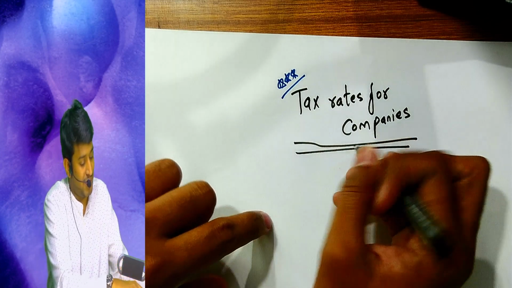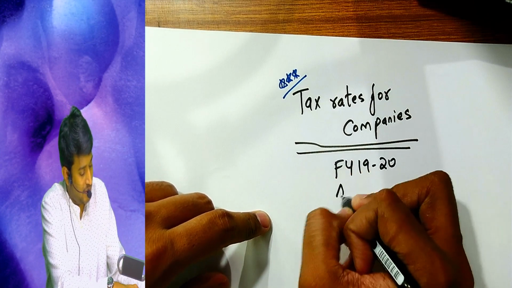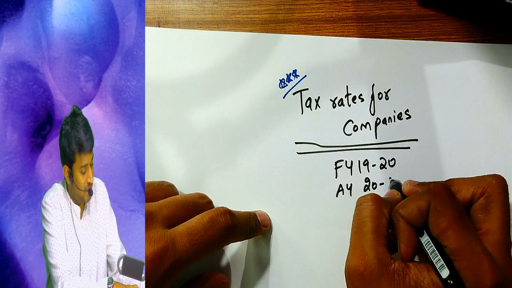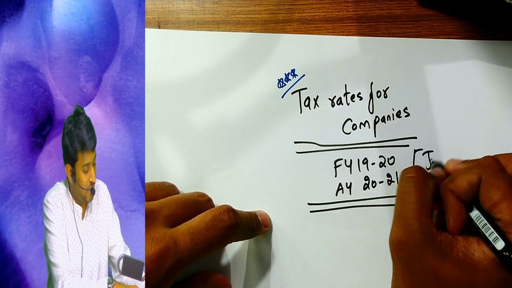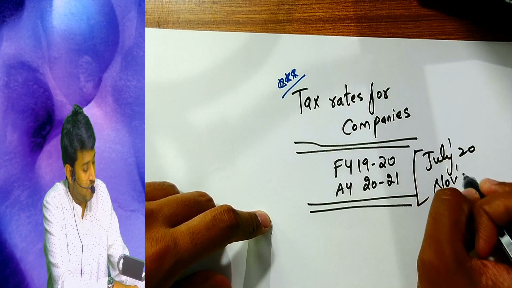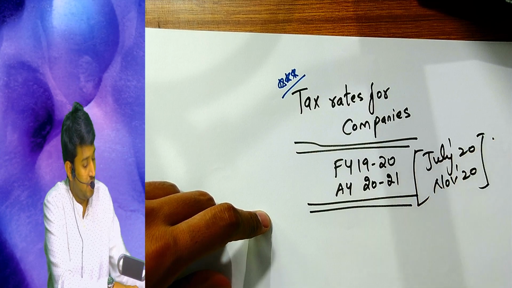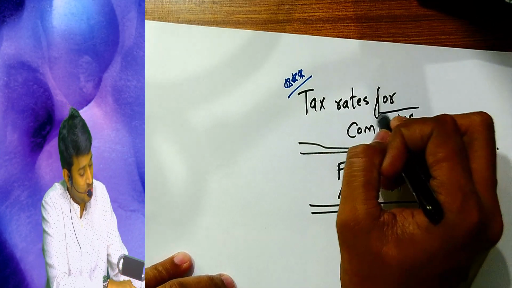So these rates are applicable for which financial year? Financial year 1920, assessment year 2021. So whatever I am covering today will be applicable if you are writing in July 20 or if you are writing in November 20. These rates only will be applicable not only for your exam, but for the persons who will file the return, and the assessee should be a company.